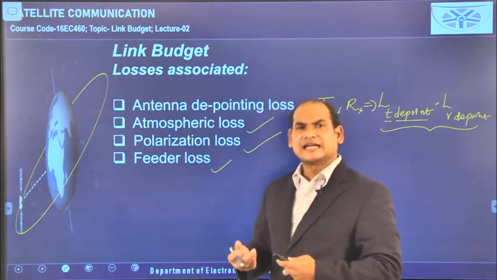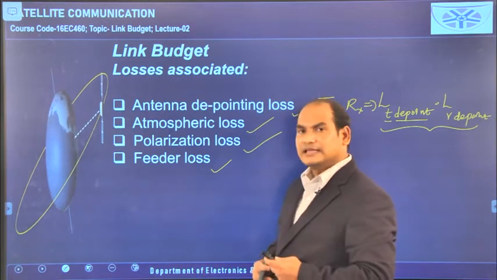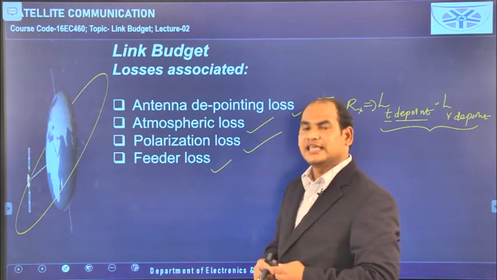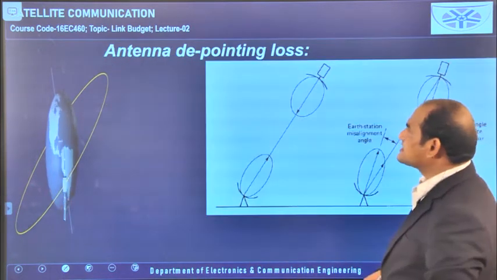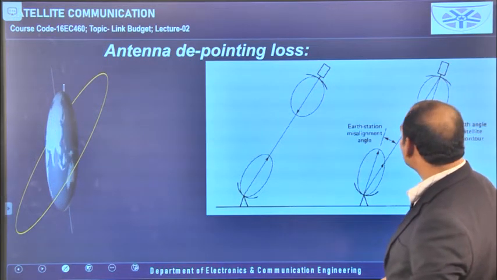Next one is feeder loss. A feeder is like a conductor. When the signal is traveling through the conductor, some conducting loss occurs, and that can be taken under the feeder loss. All these things we will see one by one. So the first one is antenna depointing loss. If you see this structure, you can observe it clearly.